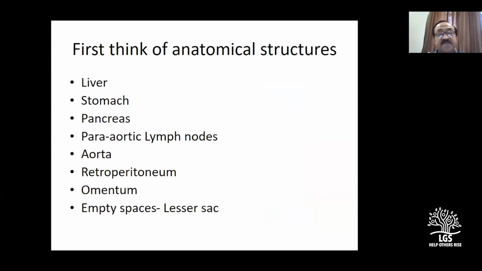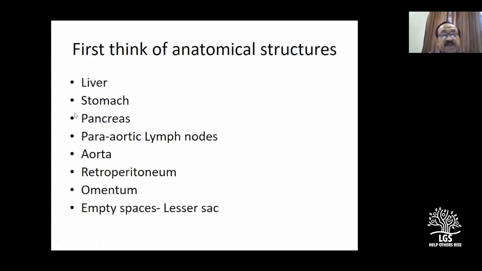The moment you say epigastrium, a few things everybody should have in mind. The most common is the liver, which comes there. I will be just touching upon the liver because when I discussed hypochondrium, I gave all the details. Stomach is the most common pathology, and everyone is interested to know about the pathology, that is the carcinoma of the stomach. Next comes the pancreas, and of course when I say pancreas, include this empty space, the lesser sac, including the so-called pseudocyst of the pancreas.